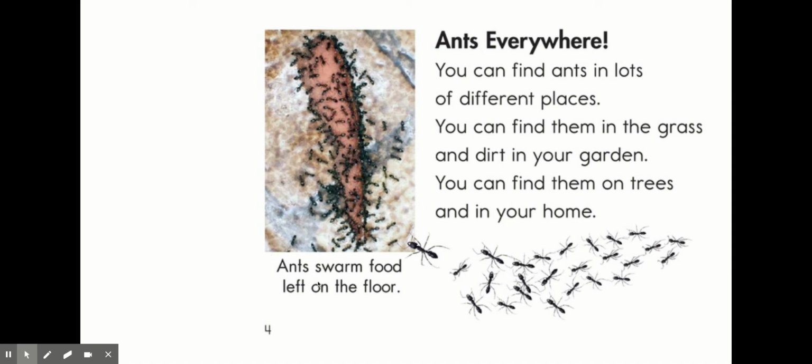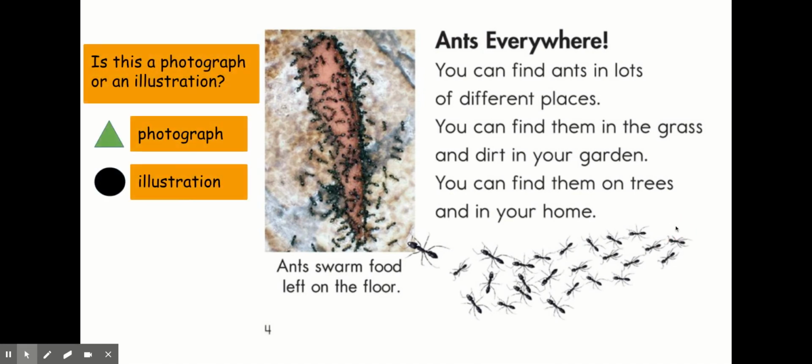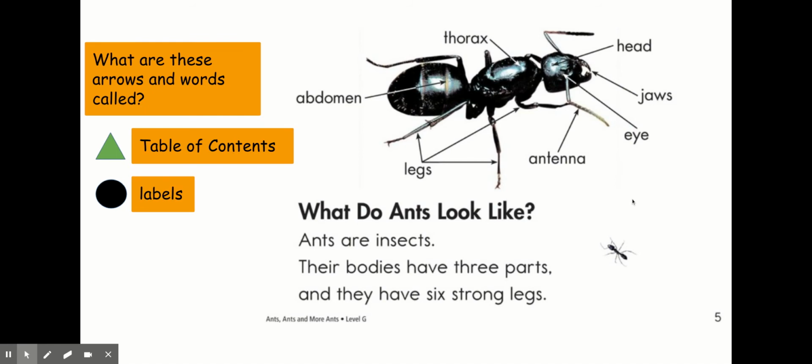And here there's a caption, ants swarm food left on the floor. Take a look, friends. Is this a photograph or an illustration? Click on triangle if you think it's a photograph. Click on circle if you think it's an illustration.